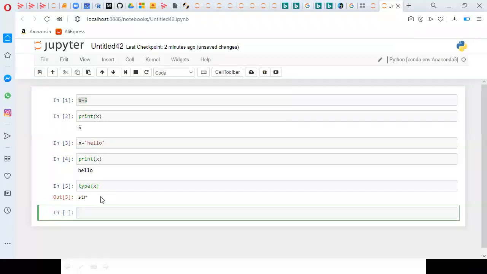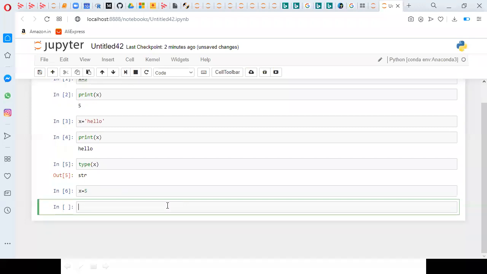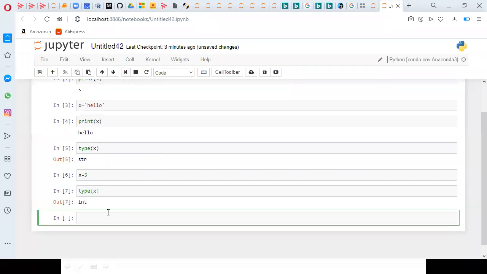For example, if I set x equal to 5, and now I type type of x, it will show int. So automatically the type will vary. That is the advantage of Python, dynamic typing. Other languages don't have it; they have only static typing.